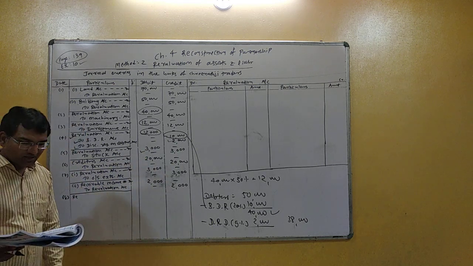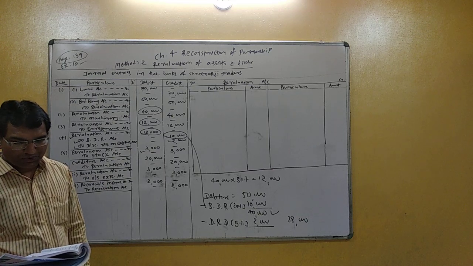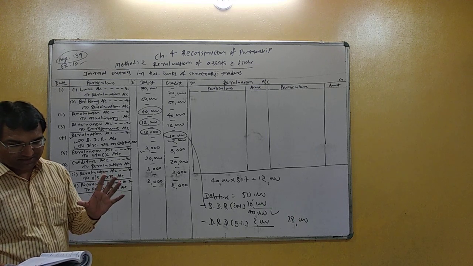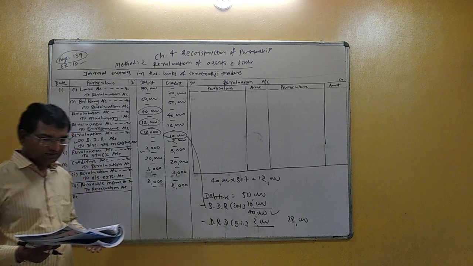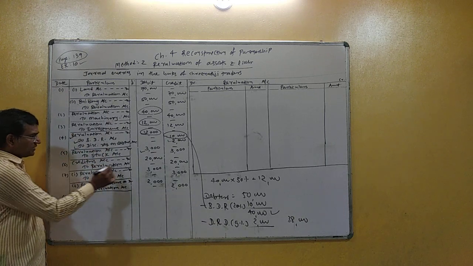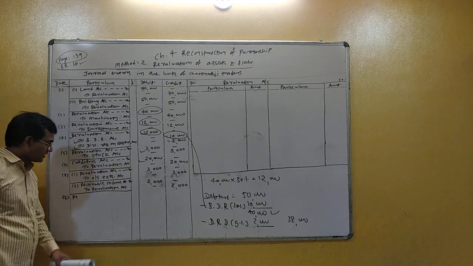Next adjustment 6. An amount of rupees 20,000 is not to be paid to creditor. Not to be paid to creditor means decrease in creditor, and if liability decreases, then liability account is debited, means creditor account debited 20,000 to revaluation account 20,000.